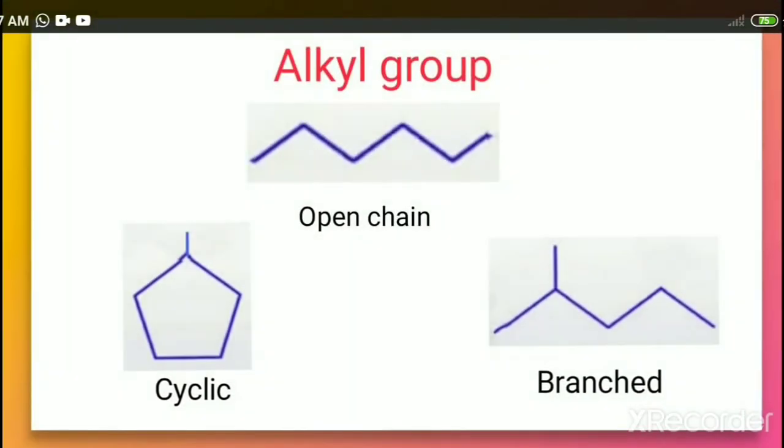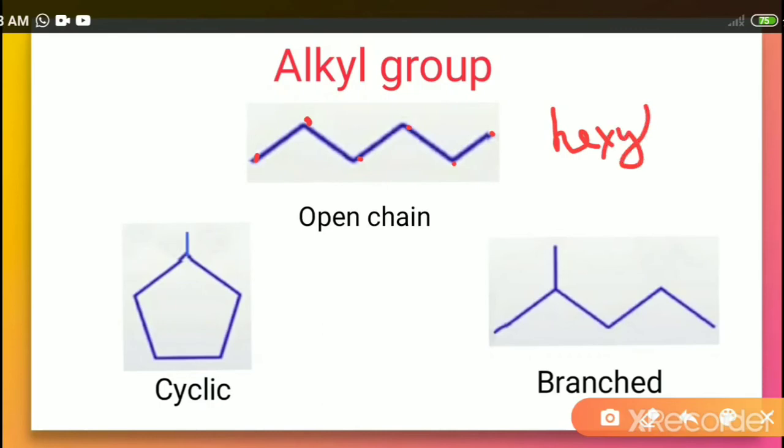These alkyl groups can be open chain, that means straight chain. As shown in the figure, it can be cyclic and even it can be branched. In the first case, let us check the number of carbon atoms. As we have learned, in bond line form it is 1, 2, 3, 4, 5, 6. Six carbons, therefore it is hexyl group, and there is no branching in this.